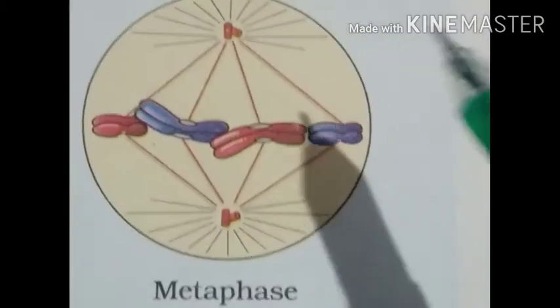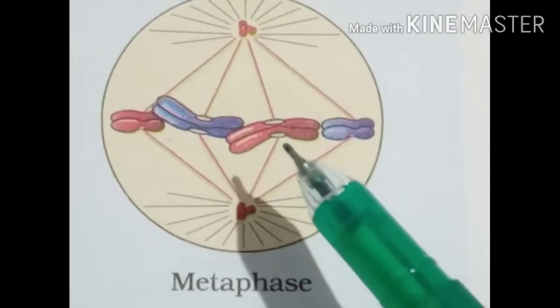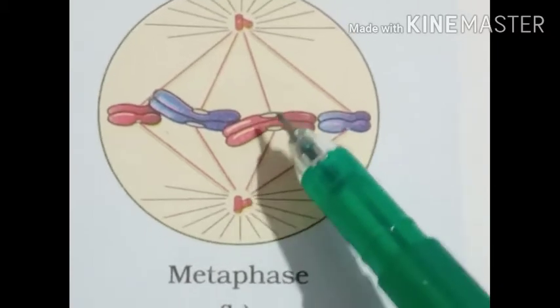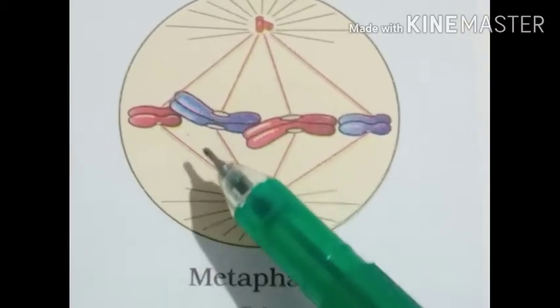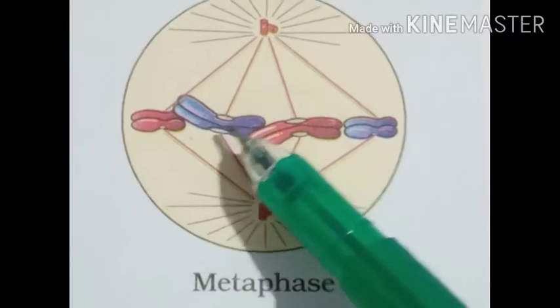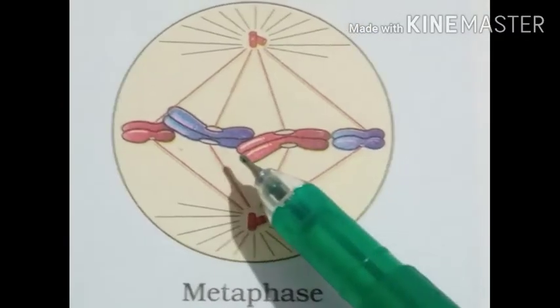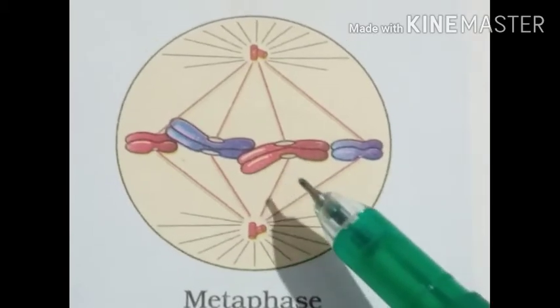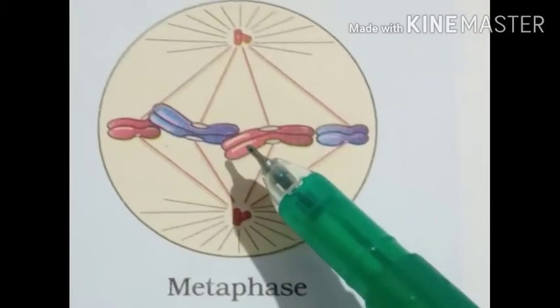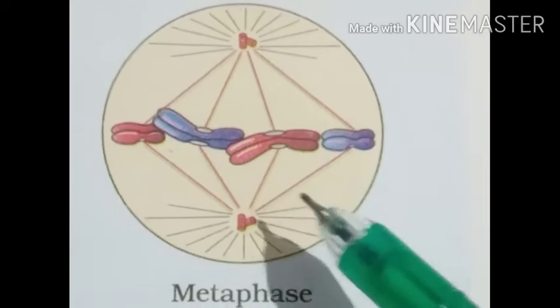As we have discussed, in metaphase the spindle fibers attach to the kinetochores of the centromere region within the chromosomes, and later in the anaphase stage, they pull them apart.